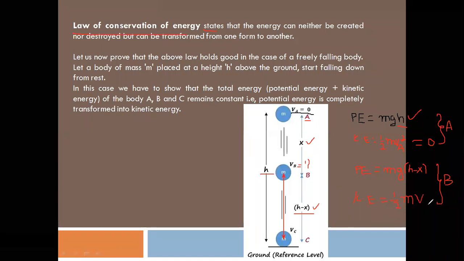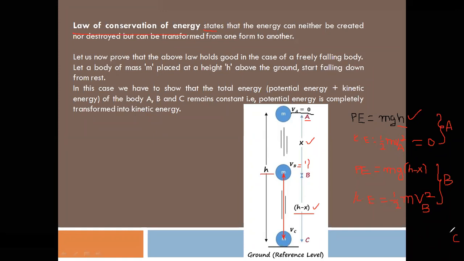So at B the velocity is vb, and vb square is in the formula. So vb is not 0. Initially the velocity is 0. When we release the object, its velocity increases because it is traveling in the downward direction. So vb has some value, and we have to find out vb. Finally, the conclusion is that at B the object possesses potential and kinetic energies, whereas at A the object possesses only potential energy, kinetic energy 0.